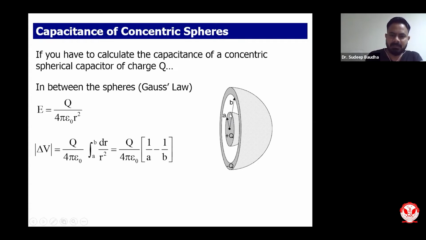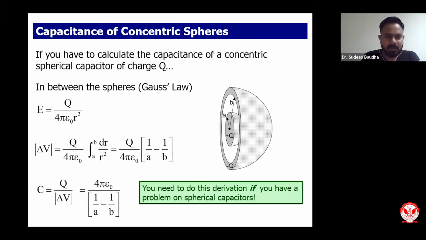The potential difference between the surface of this and the surface of this can be calculated by our traditional formula of potential difference. Once I have the potential difference, it becomes very easy to calculate the capacitance. The capacitance is Q upon V, in this case delta V. You can simply do the math and please do the calculation.